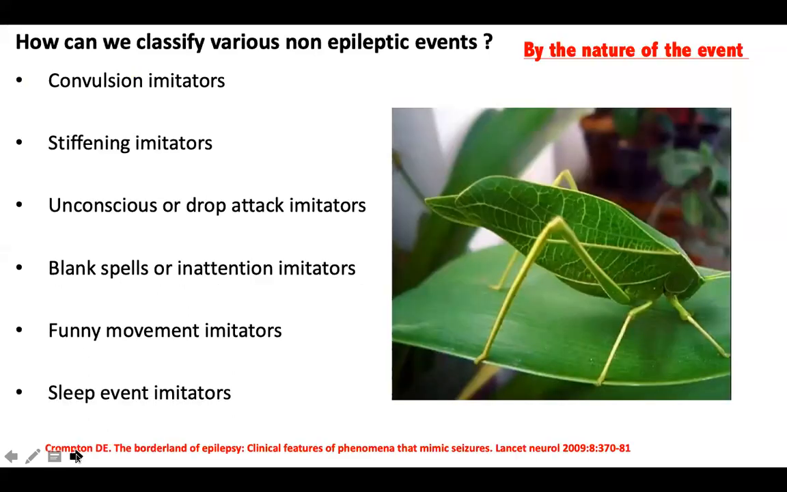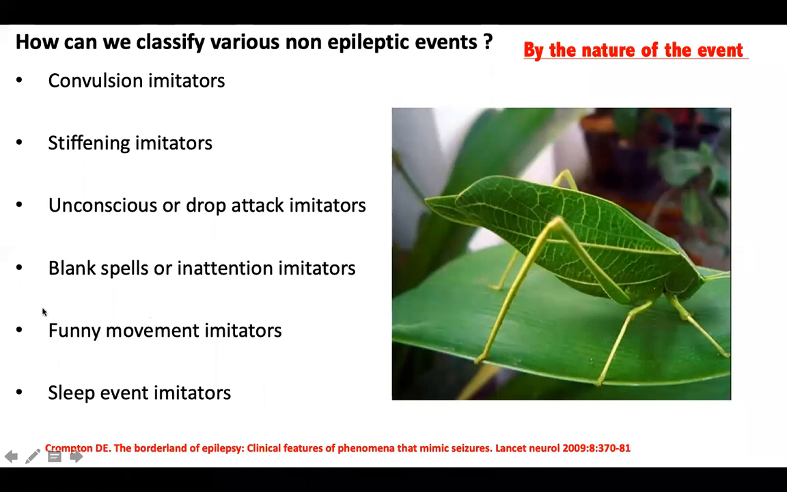Right. So the way that we'll be looking in this particular session is that we would try to classify those non-epileptic attacks by how they look. So convulsion imitators are those non-epileptic attacks which have a clonic component. Stiffening imitators are those non-epileptic events which have a stiffening or a tonic component. Drop attack imitators are those non-epileptic events which have a loss or fall or unsteadiness. Blank spell imitators are those which have vacant stares and behavioral arrest.